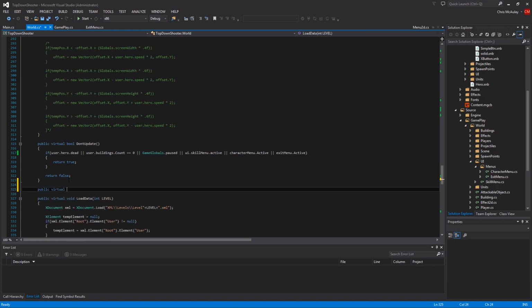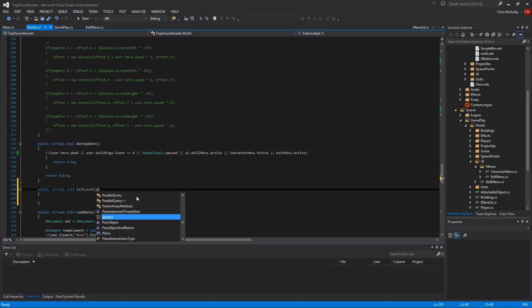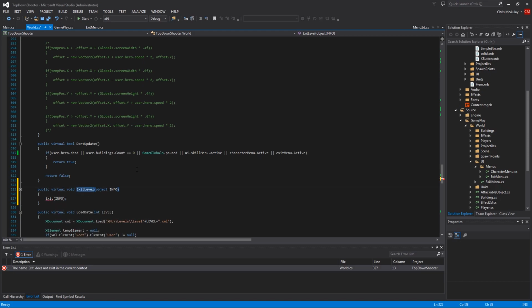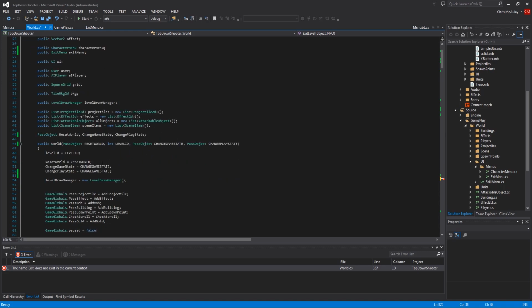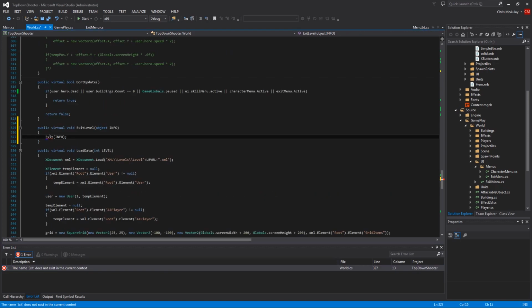Oh, virtual void exit level, and then we need object info, and then we need to call exit, and we pass in info. We take exit level. Let's change play state. Whatever. Let's go back down there. Change play state. Okay. Now we can set a new breakpoint.